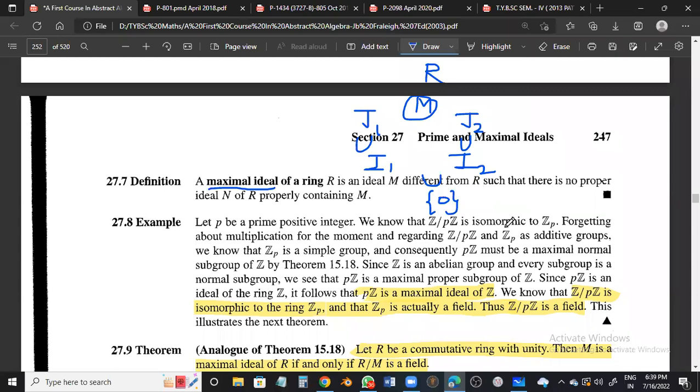So suppose you got this concept. So this is the definition of a maximal ideal, and I suppose you followed me.